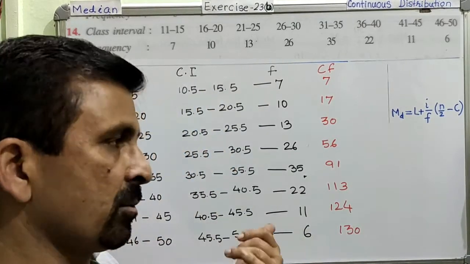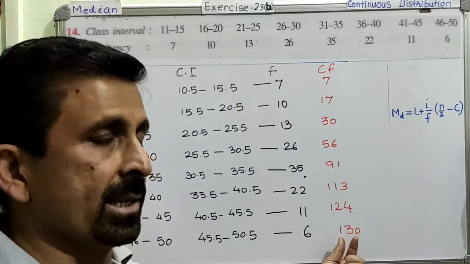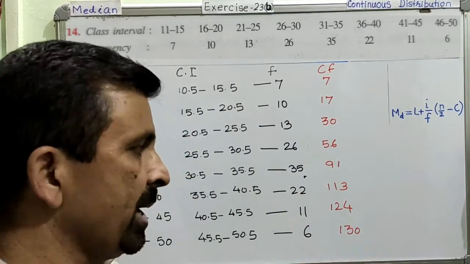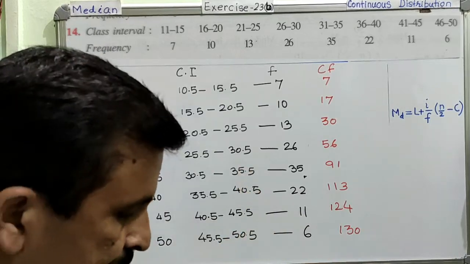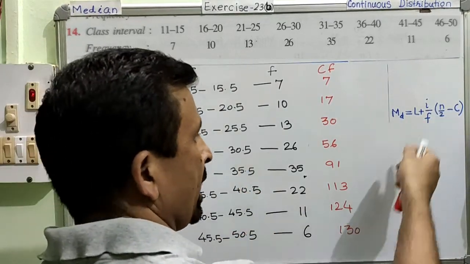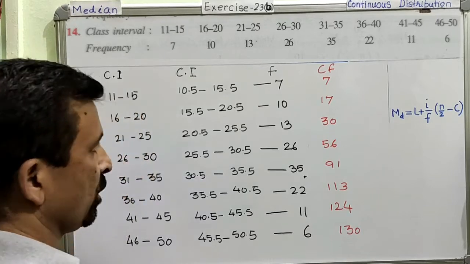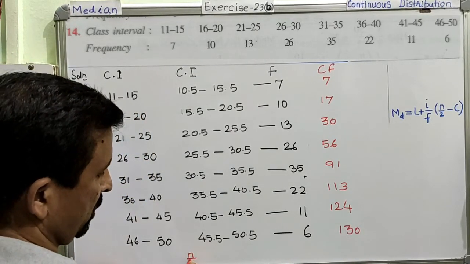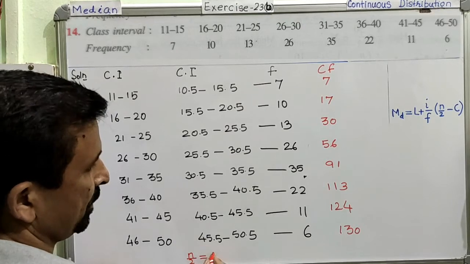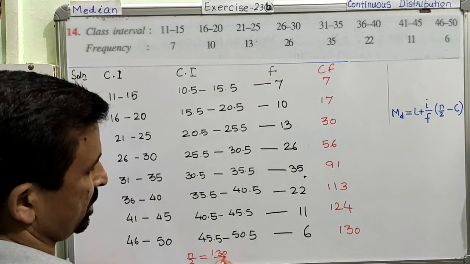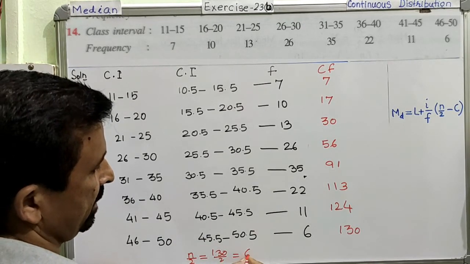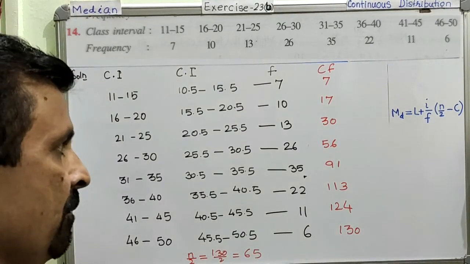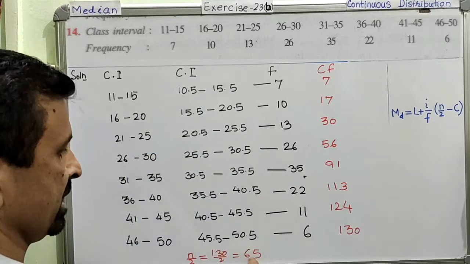So in the previous example, we calculated two positions, but for this question I am going to solve it by finding only one position. That will be the value of n over 2. So n over 2 is equal to 130 divided by 2, which is equal to 65. So we got the position for your median. Now we are going to find out where this 65 is.